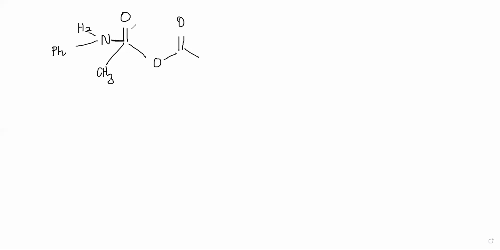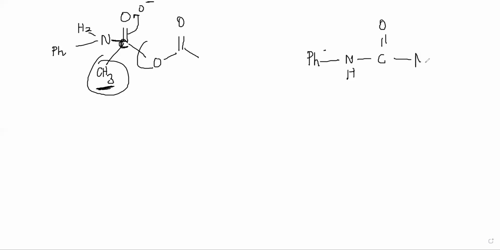So this became O minus and this bond broke. There is a CH3 here, and a carbon C here and also CH3 here, you understand? So then it becomes PhNH, C double bond O, Me. It's a simple nucleophilic addition. There's no issues here.